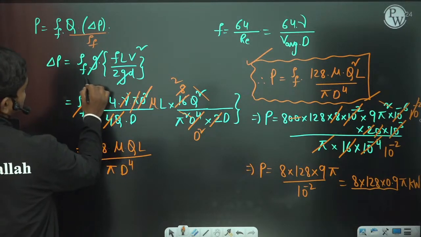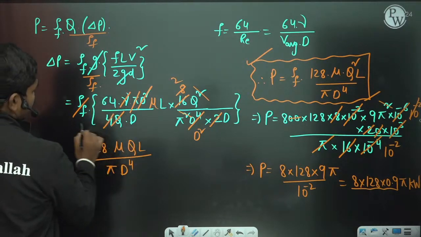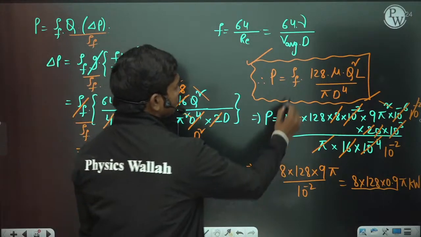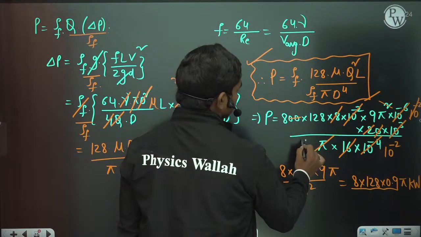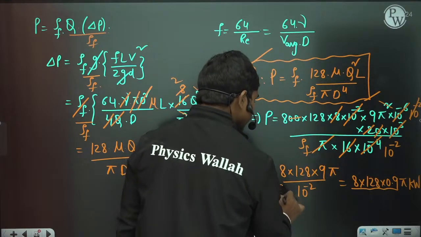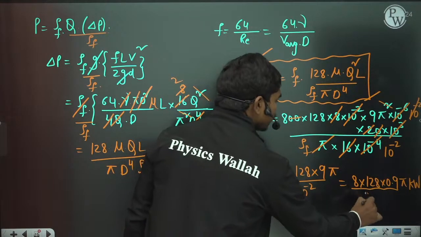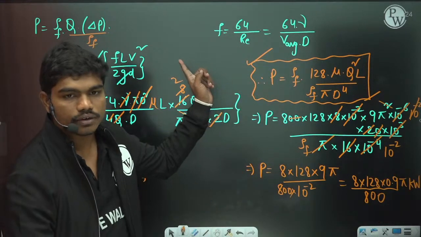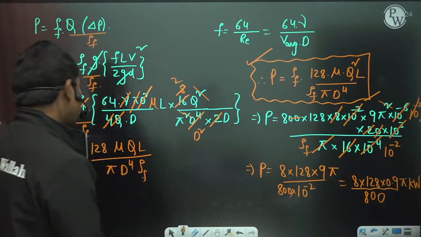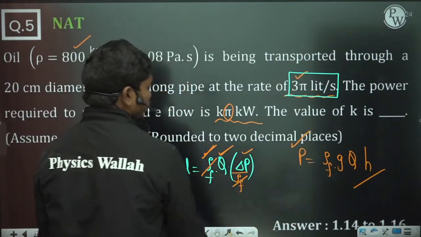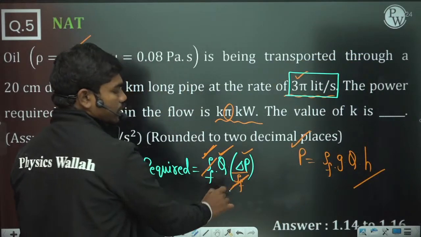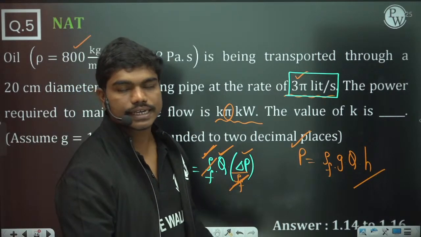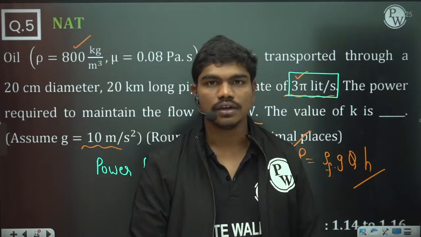So that's why there is this rho F in the bottom in all the terms. Rho F comes out here. So that means there is 800 here, so divided by 800. Okay, so this density is also there, correct? We have missed one density actually, because the power formula is rho F Q G H. So if you are converting this, you have a rho F term here. Clear? Yes.